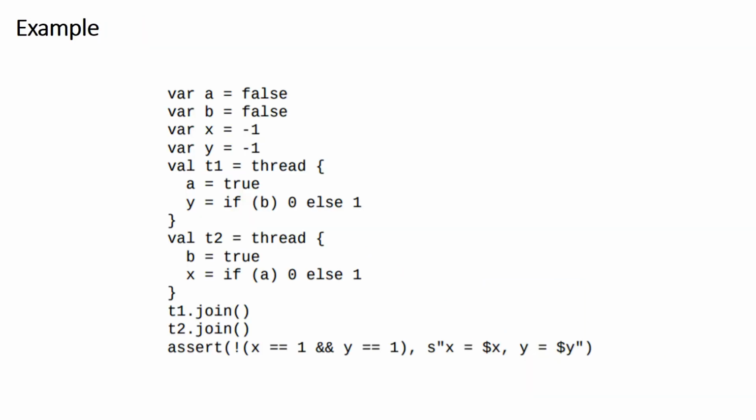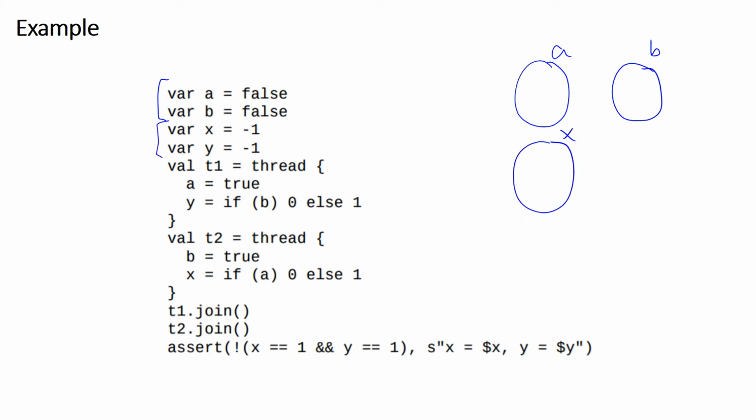Here's an example for demonstrating the happens-before relation. We have two Boolean variables, a and b. We have two integer variables, x and y. In this first thread, we update the variable a to true, and then we inspect the current value of variable b to update the variable y. In the second thread, we update the variable b to true, and then inspect the current value of variable a to update variable x.